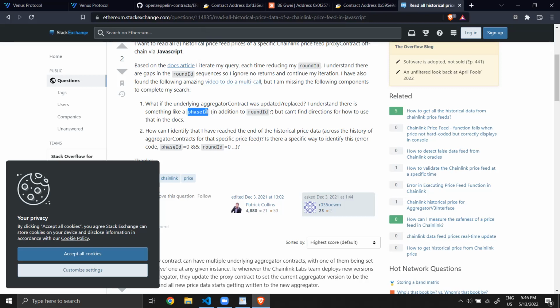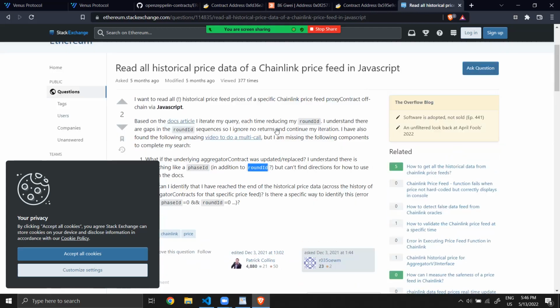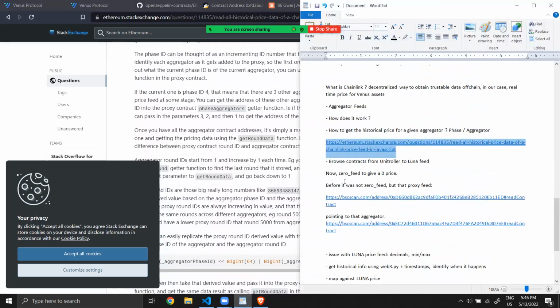And then inside the aggregator, round ID means another value of price. So if you have 10 prices in 1 hour, let's say, you will have 10 rounds. Okay, but yes, and that answer, if you are interested, is very interesting. But now we will explore from the unit roller to the Luna feed.